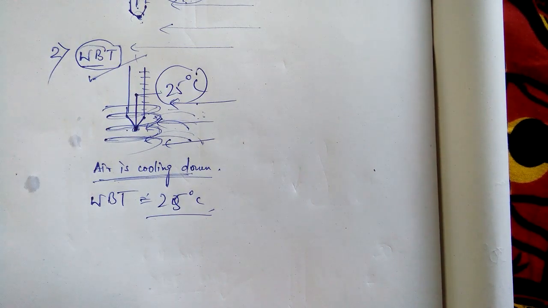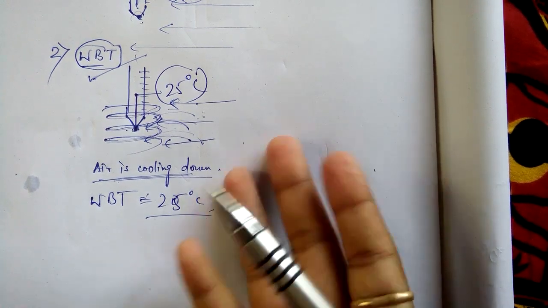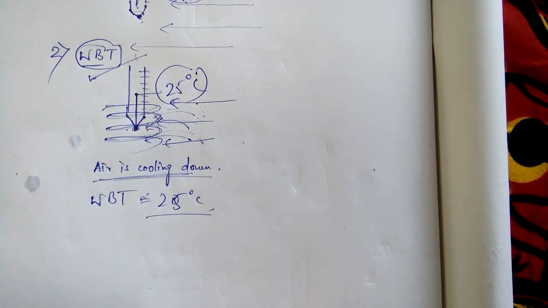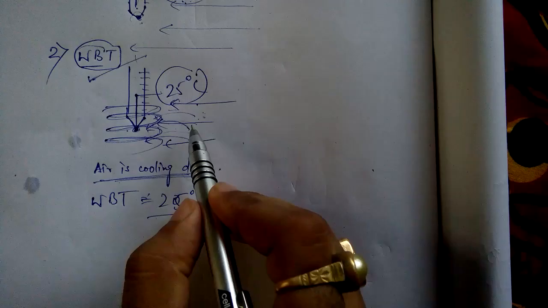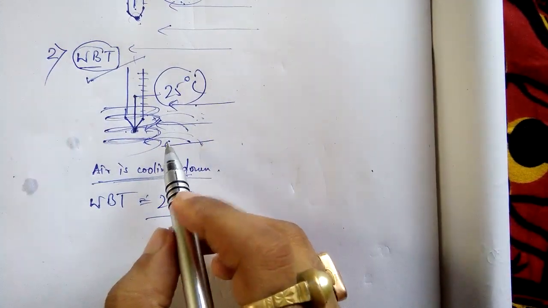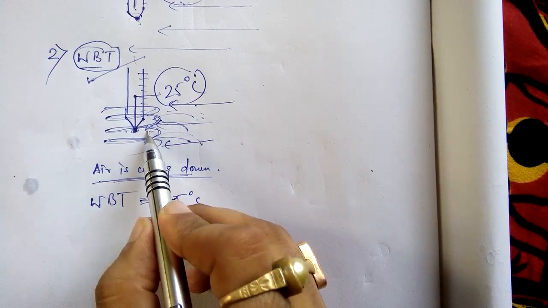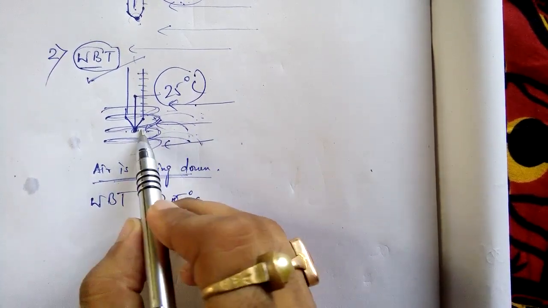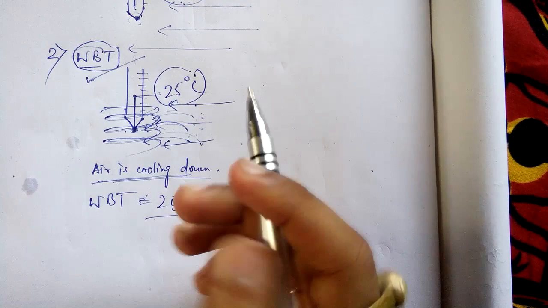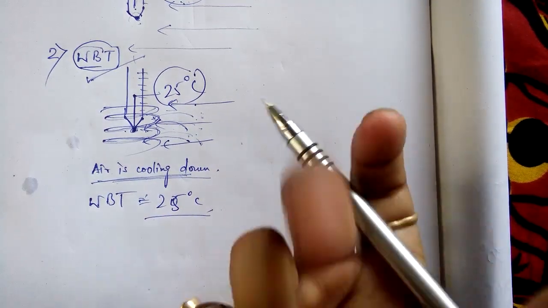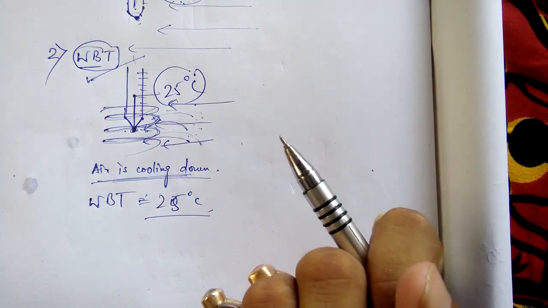By seeing the wet bulb temperature, you can easily get an idea of today's relative humidity. Yes, I have not explained relative humidity to you yet, but half of the idea about relative humidity you will get once you understand WBT. Now, one question that might come to you: why is air absorbing the moisture? The answer is very simple, because air has the capacity to absorb moisture.